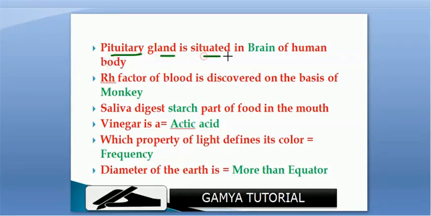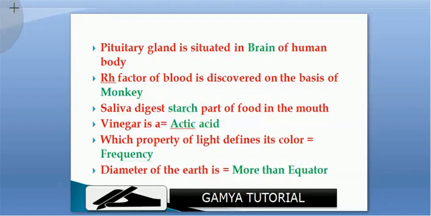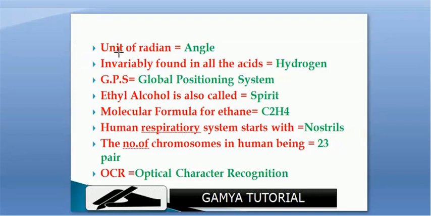Pituitary gland is situated in the brain of the human body. RH factor of blood was discovered on the basis of the rhesus monkey. Saliva digests the starch part of food in the mouth. Vinegar is acetic acid. Which property of light defines its color? Frequency. Diameter of the earth is more at the equator. Unit of radian is angle. Invariably found in all acids is hydrogen.